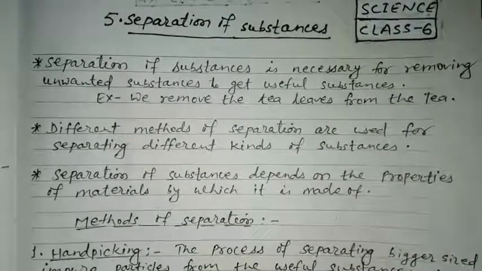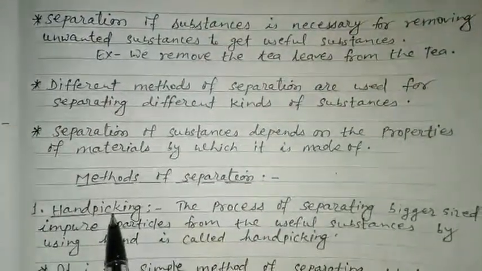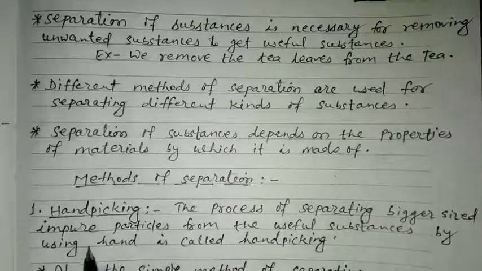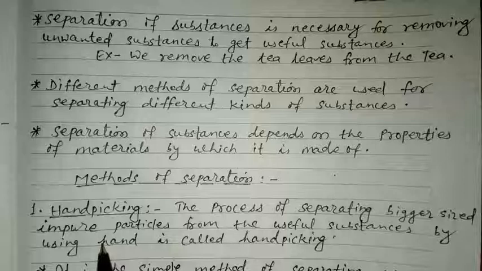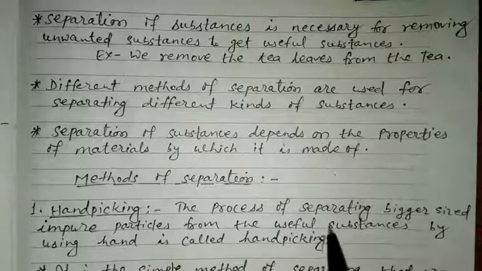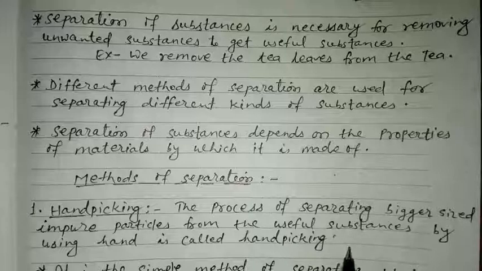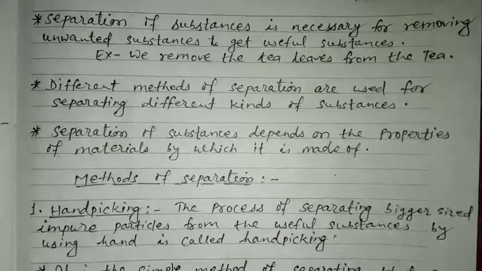Now we are on the topic of methods of separation. The first method of separation is hand picking. The process of hand picking is used in our daily life. The process of separating bigger sized impure particles from the useful substances by using hands is called hand picking.